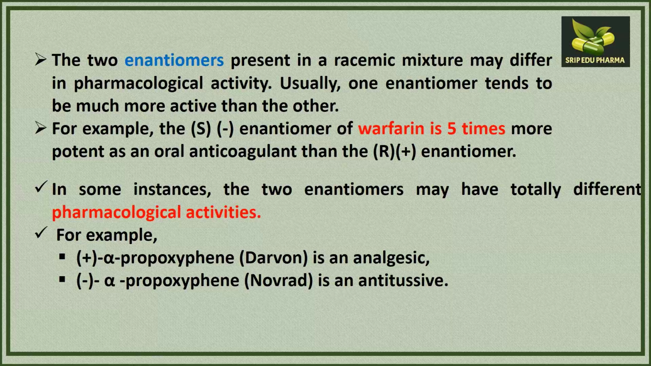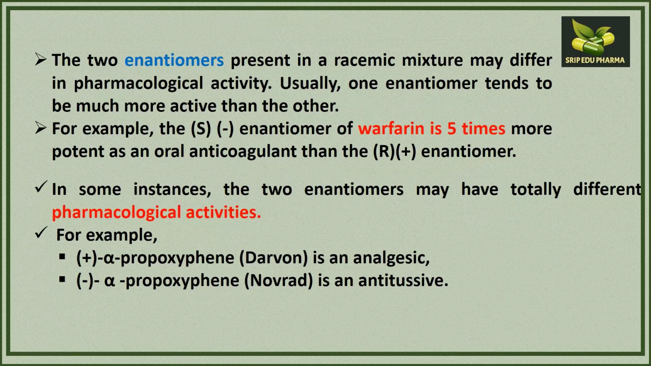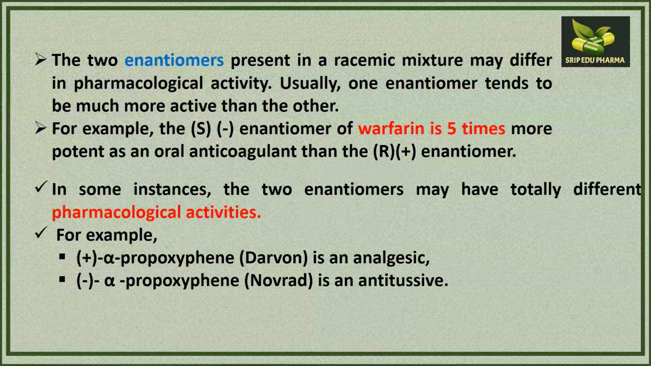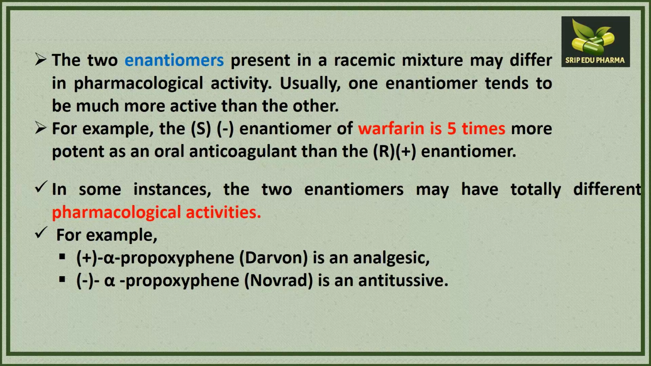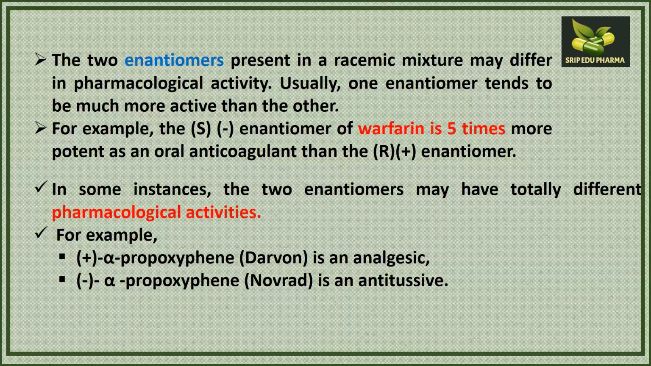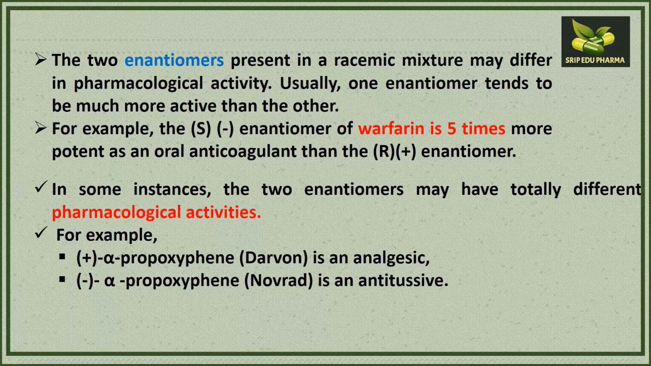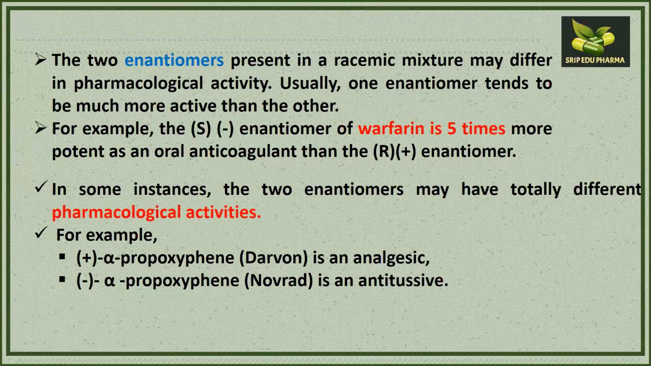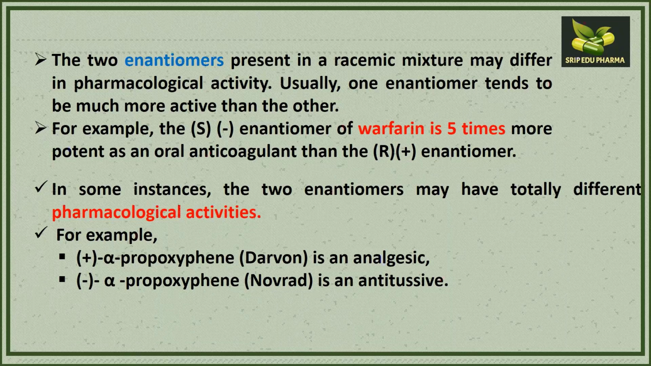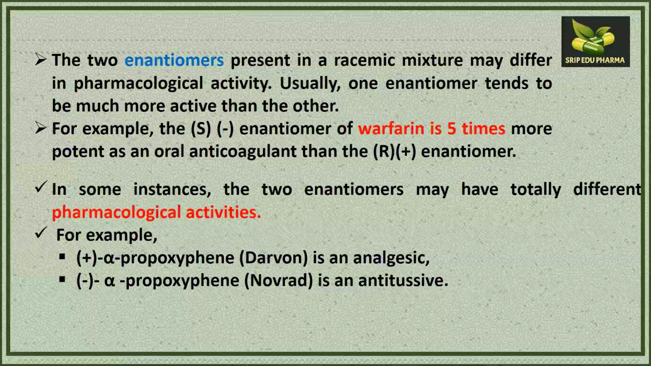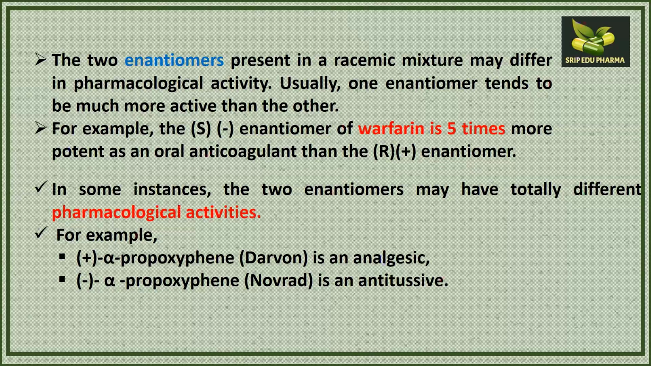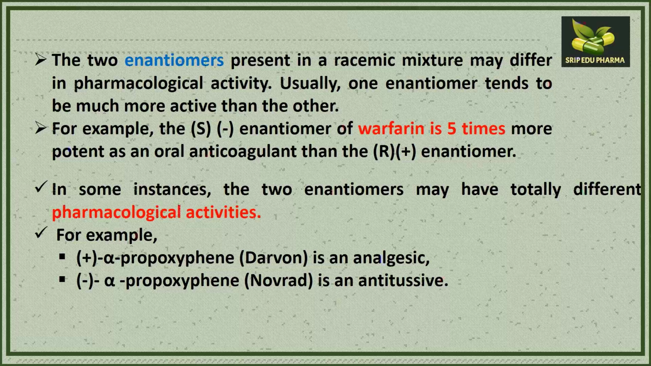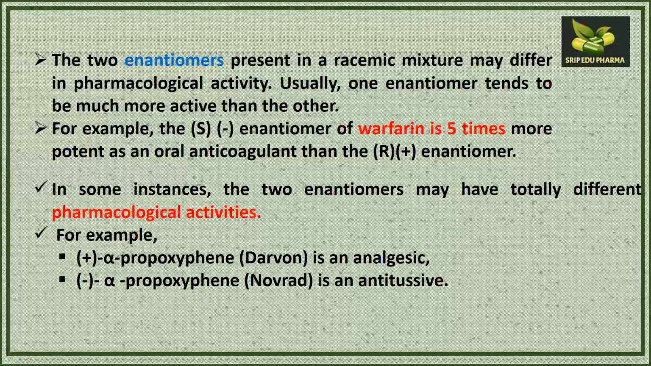Even if we talk about the racemic mixture regarding the pharmacological activity, we can say one enantiomer in the same racemic mixture has a different activity than the other enantiomer. For example, with warfarin, the S enantiomer, or the levo enantiomer, is 5 times more active than the dextro form of warfarin, and this may occur due to differences in the absorption or the bioavailability of warfarin.